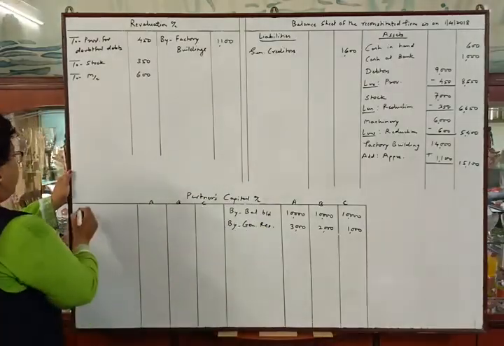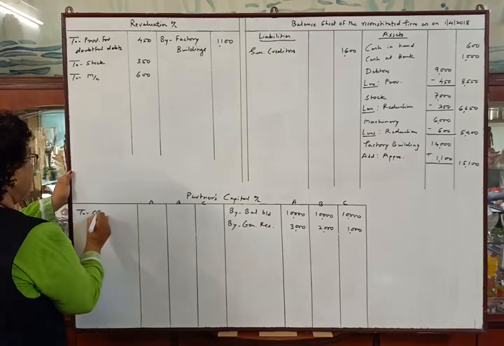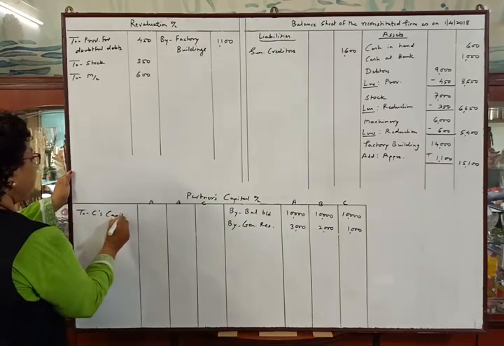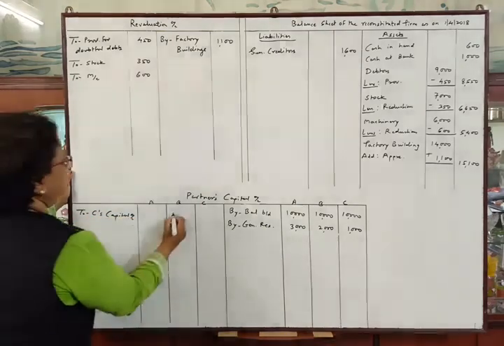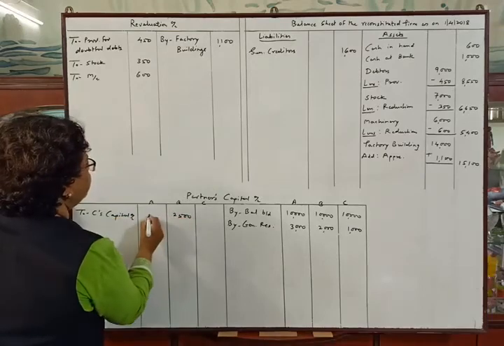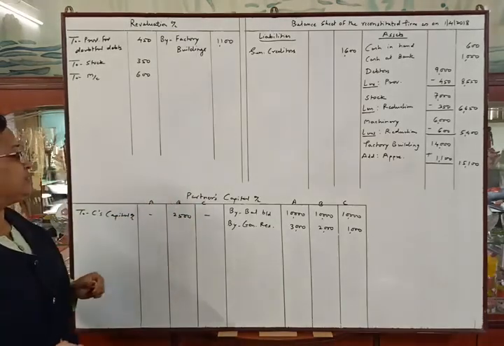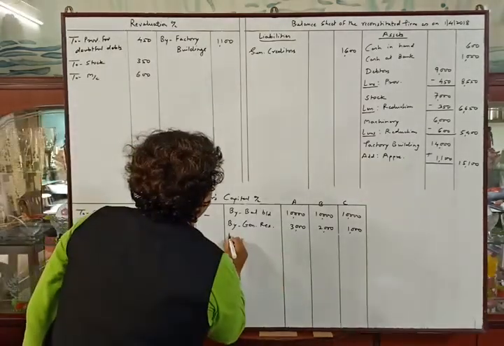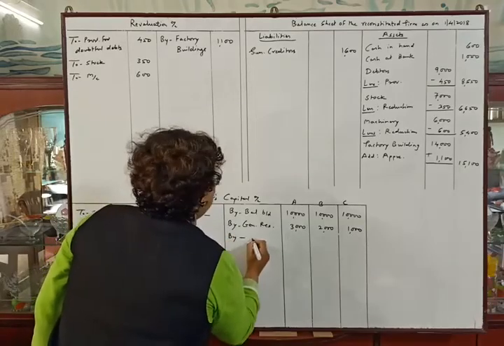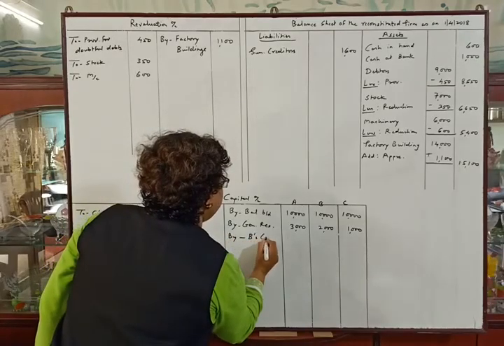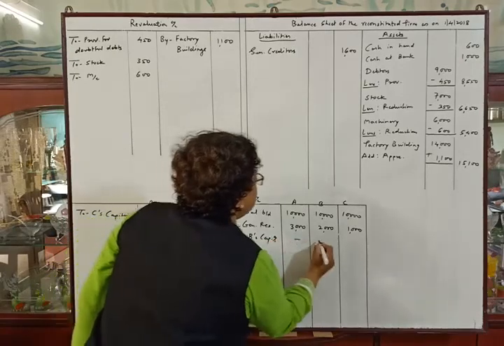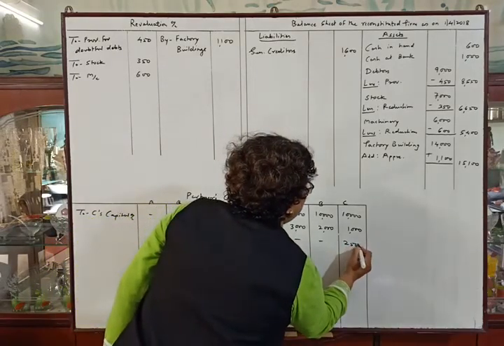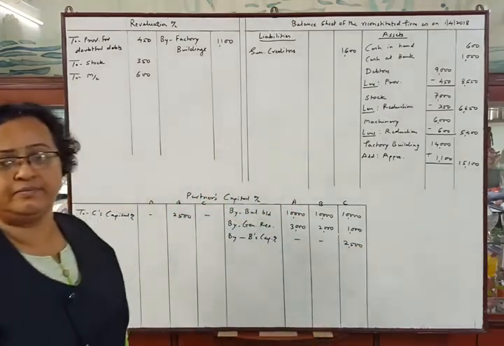B's capital account debit to C's capital account, amount will be 2,500, and second posting in credit side of capital account by B's capital account. Amount will be in C's column 2,500. Okay.